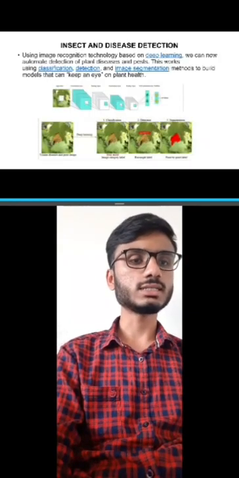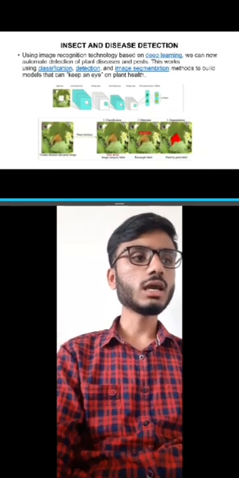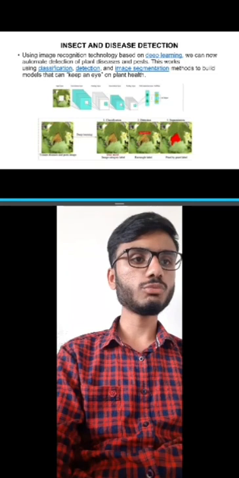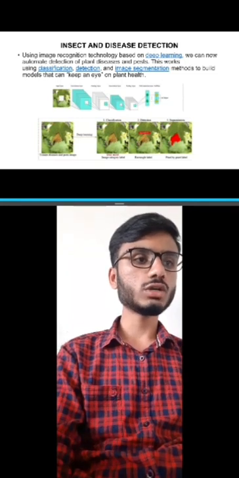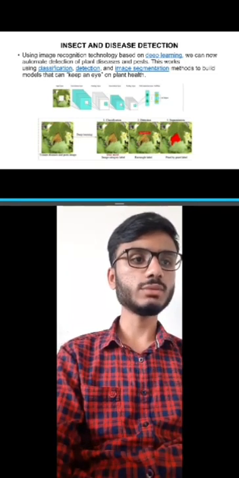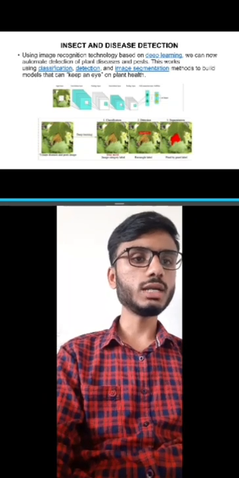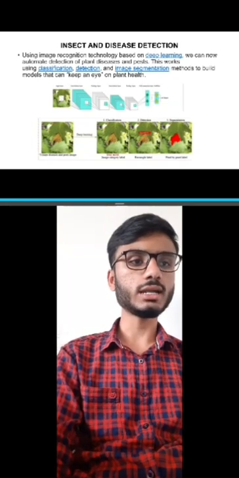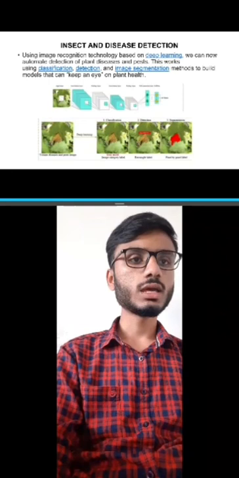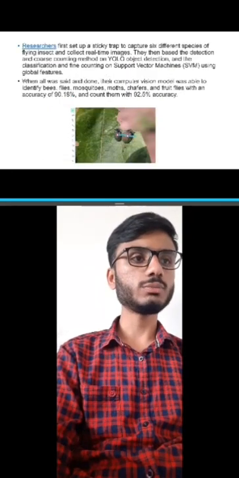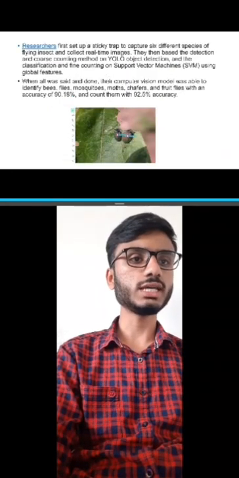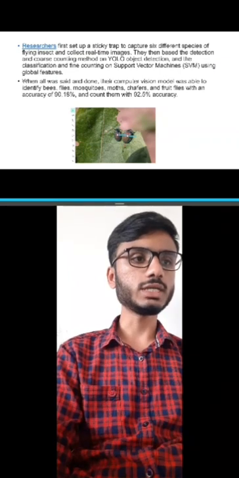Insect and disease detection. Using image recognition technology based on deep learning, we can now automate detection of plant disease and pests. This works using classification, detection, and image segmentation methods to build models that can keep an eye on plant health. Researchers first set up sticky traps to capture 6 different species of flying insects and collect real-time images.